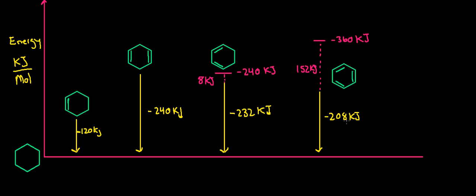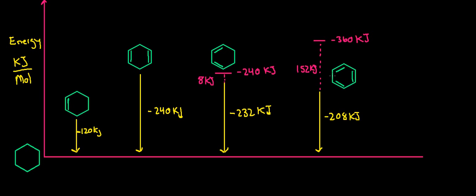So in fact, this is more stable than the 2 pi bond system. It actually takes energy to break the first bond to get to something like this, and then the rest of it is exothermic. But 150 kilojoules per mole of energy is saved by it being in this formation and it being an aromatic system.